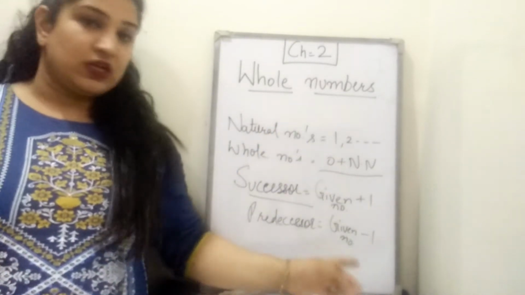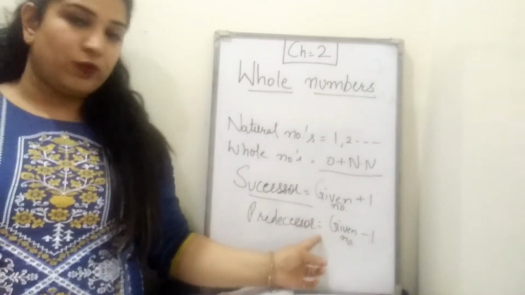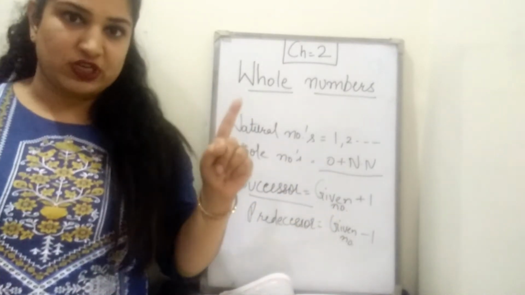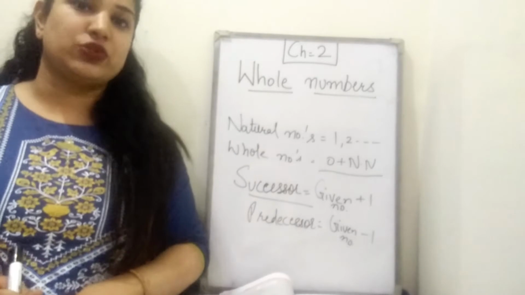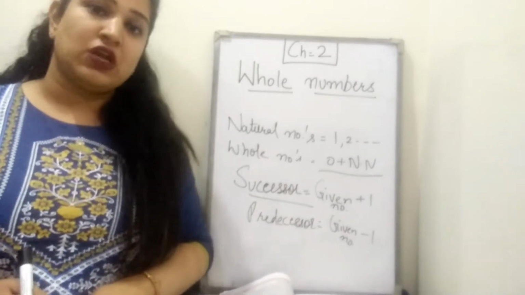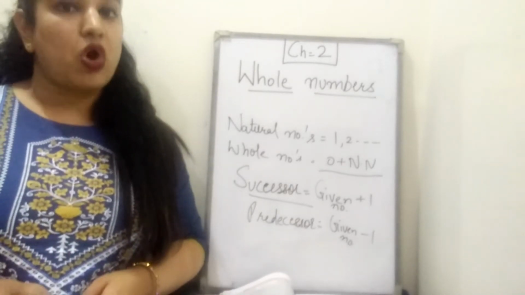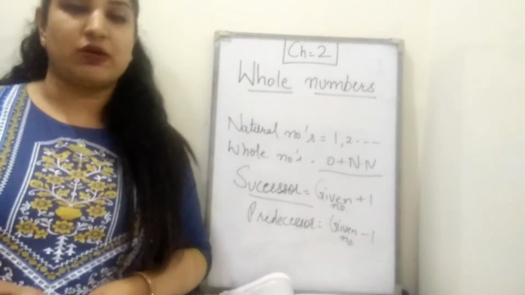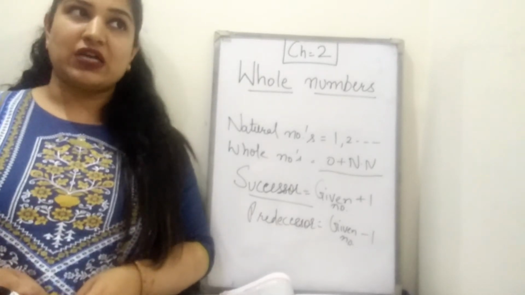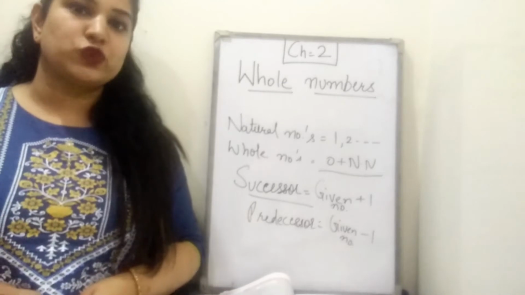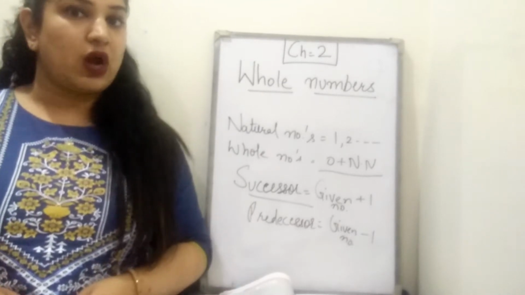So let's discuss all these 4 points again. First is natural numbers. Natural numbers are those which are starting from 1, or natural numbers are also known as counting numbers. See, if I ask you to count the number of students in your class, how will you count?